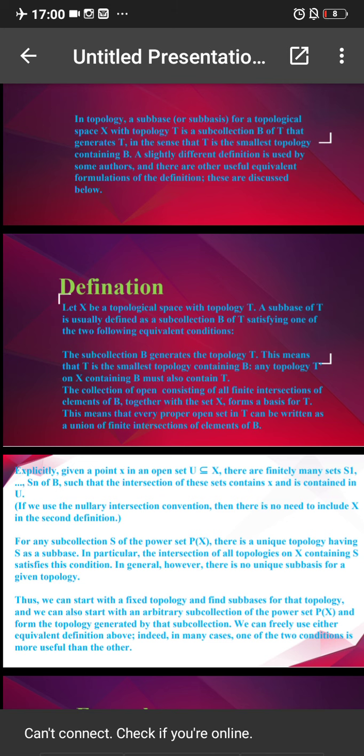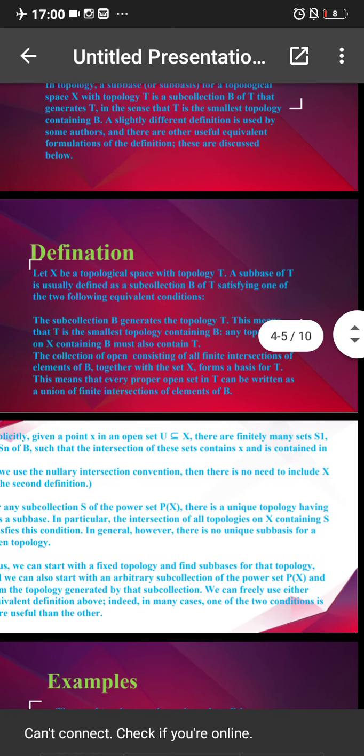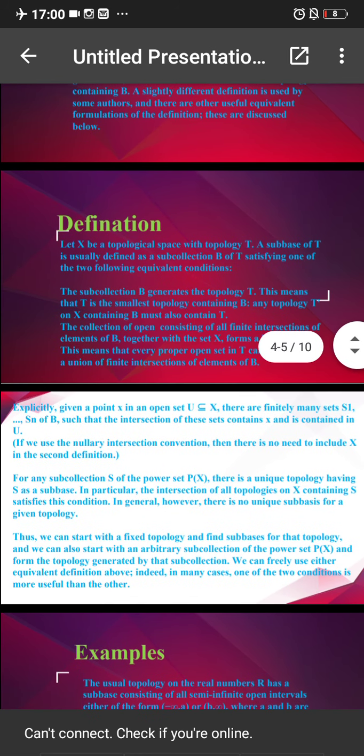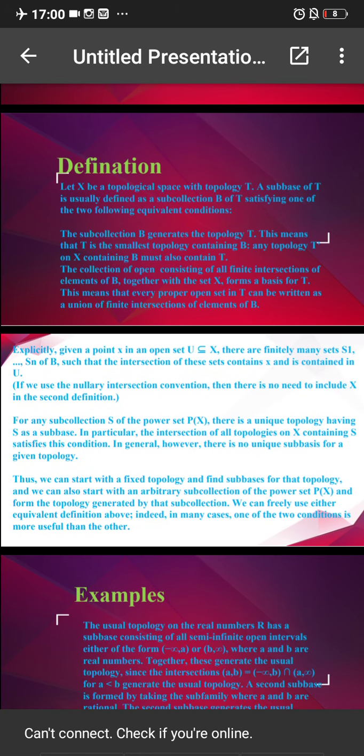The collection of open sets consisting of all finite intersections of elements of B together with the set X forms a basis for T. This means that every proper open set in T can be written as a union of finite intersections of elements of B.